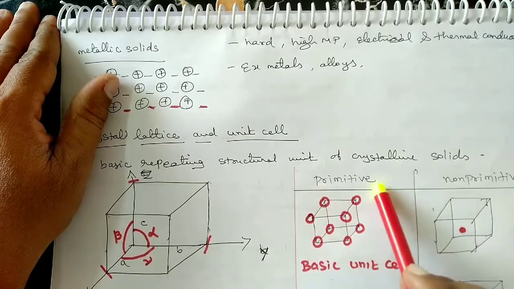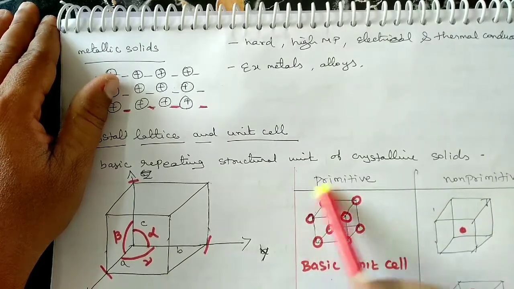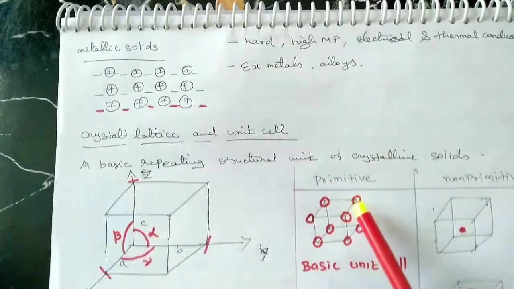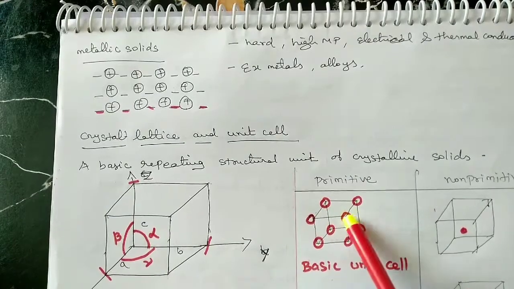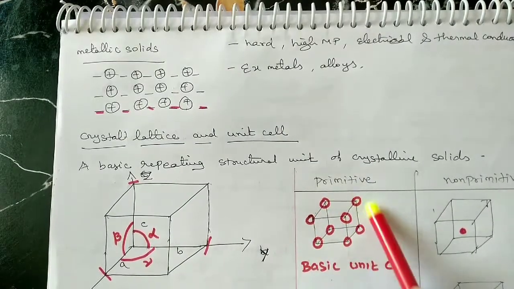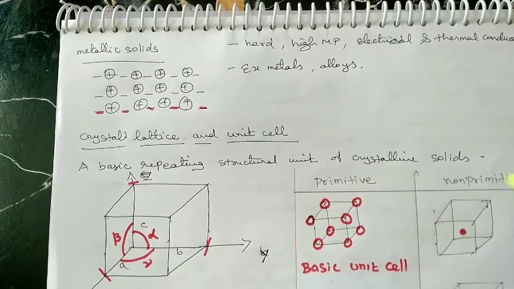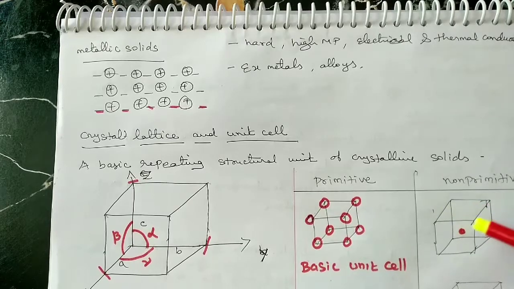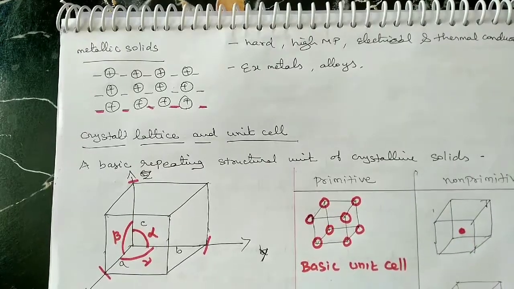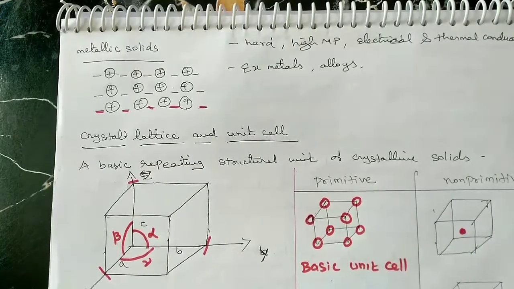The primitive is nothing but the basic unit of the crystal lattice, and the atoms must be only at the corners. When the atoms are only at the corners, it is called primitive. If there are atoms at the corners and again atoms at the center of the unit cell, or face center, or any position other than the corner, it is called a non-primitive unit cell.